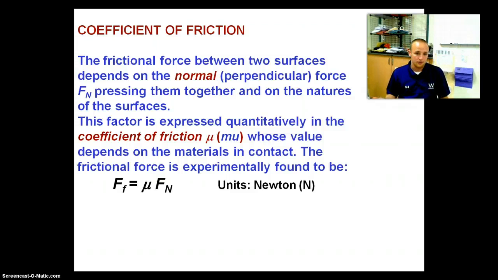With a low coefficient of friction, let's say 0.05, a very small number very close to zero, it's very easy for that object to move. If it's a high coefficient of friction, the closer it is to 1, the harder it's going to be to move that object.